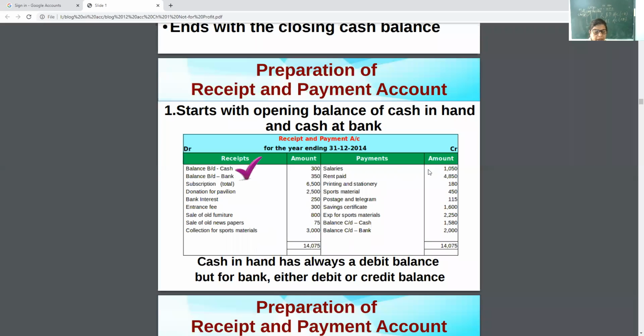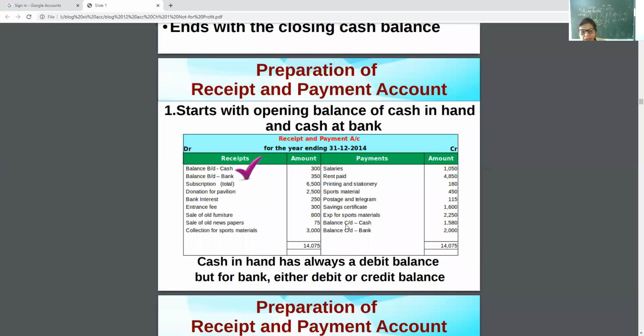Then the payment side. Salaries paid, rent paid. The payment side is generally for expenditures, capital expenses or recurring expenses. See, printing and stationery, sports material purchase, postage and telegram, saving certificates that they can purchase, expenses for sports material. At the end, they will have cash balance and bank balance.